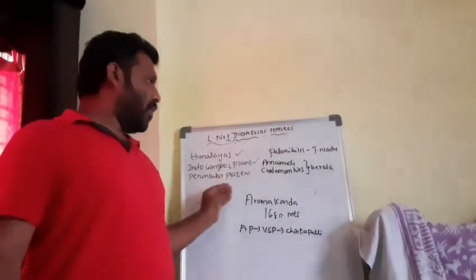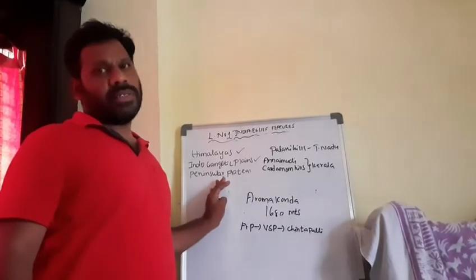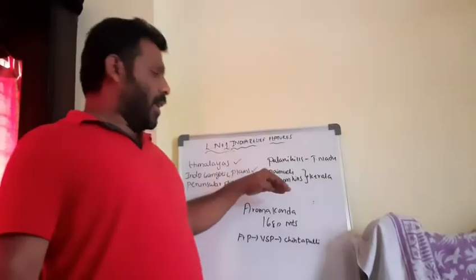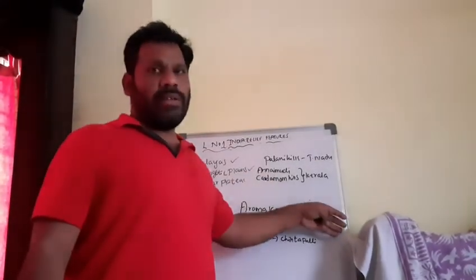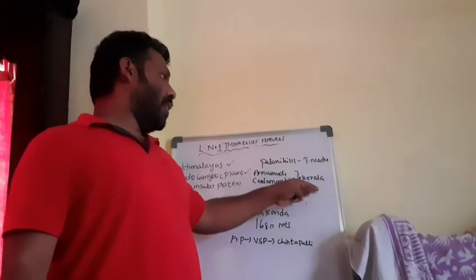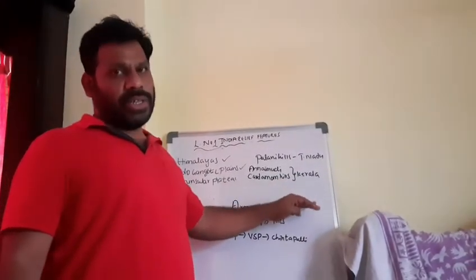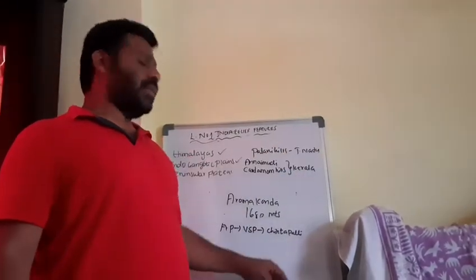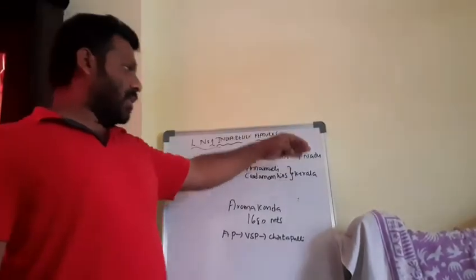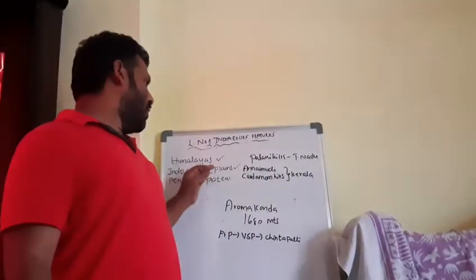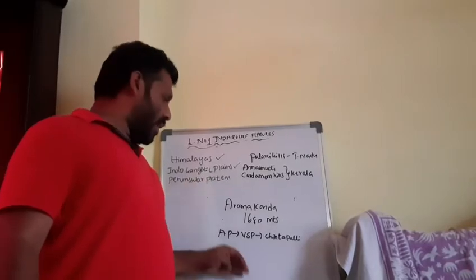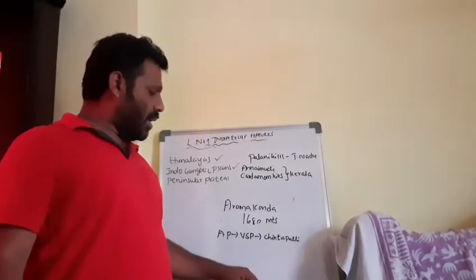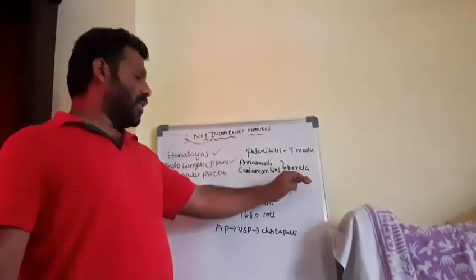Why? Because the Godavari river originates in Maharashtra state, and the Krishna river also originates in Maharashtra state in the Western Ghats. These flow to the eastern part and join in the Bay of Bengal. So that's why a few deltas form: Krishna delta, Godavari delta, Kaveri delta. The Eastern Ghats are formed from Odisha till Tamil Nadu. In the western part, from Gujarat, Maharashtra, all the way till Kerala state in the western part, and the eastern part here.